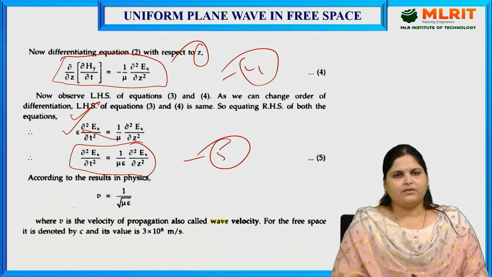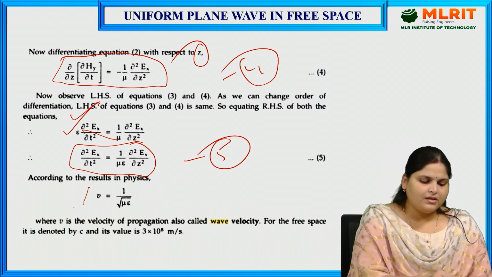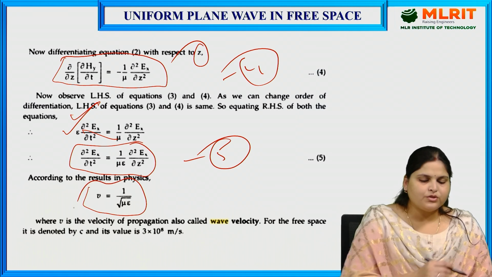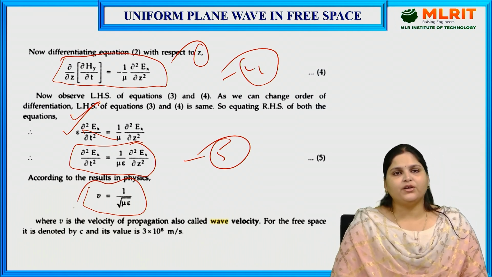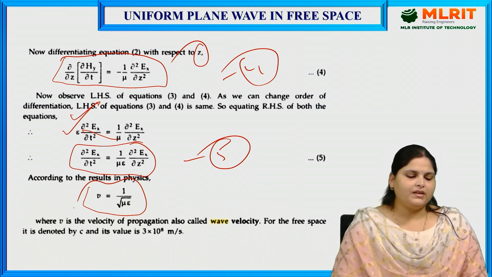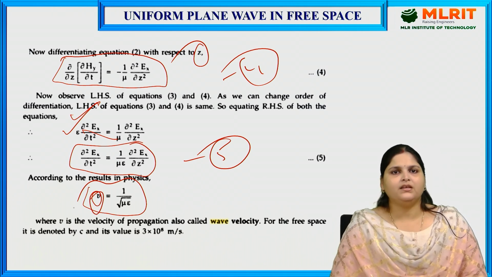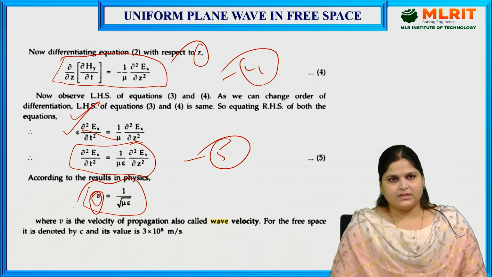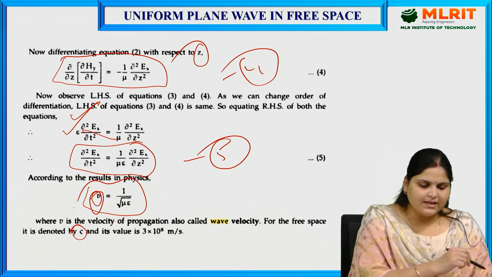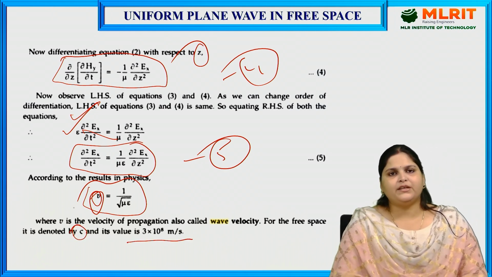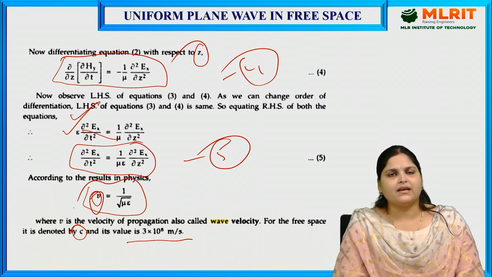Now we have seen that velocity v equals 1 upon under root of mu epsilon, where v is the velocity of propagation, which is also called wave velocity, and for free space this is denoted by c, and its value is 3 into 10 to the power 8 meter per second.